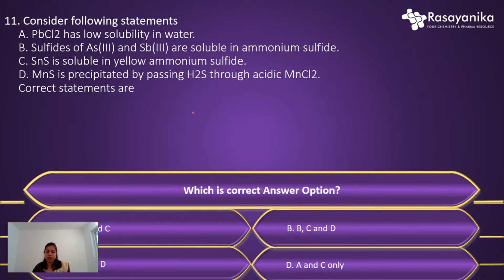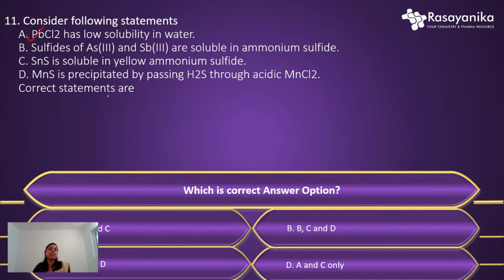If we want to solve this question, it will be pretty simple. Consider the first option: PbCl2 has low solubility in water. Is it correct or not? Yes, this option is correct. Why? Because PbCl2 is an ionic compound, and though both ions have large sizes, they are also perfectly matched to each other in size. So for PbCl2, the ionic bonding between the Pb and Cl